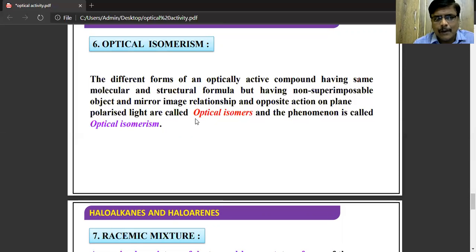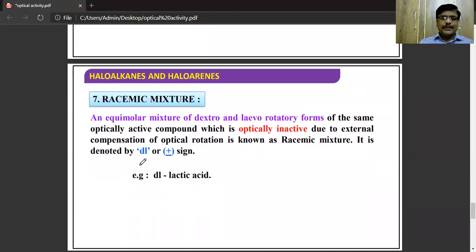So those compounds are said to be optical isomers, and the phenomenon is known as optical isomerism. They are having the same molecular formula, same structural formula, which are non-superimposable, which are not exactly fitting and have mirror image relationship. So such compounds are known as optical isomers, and the phenomenon is known as optical isomerism.